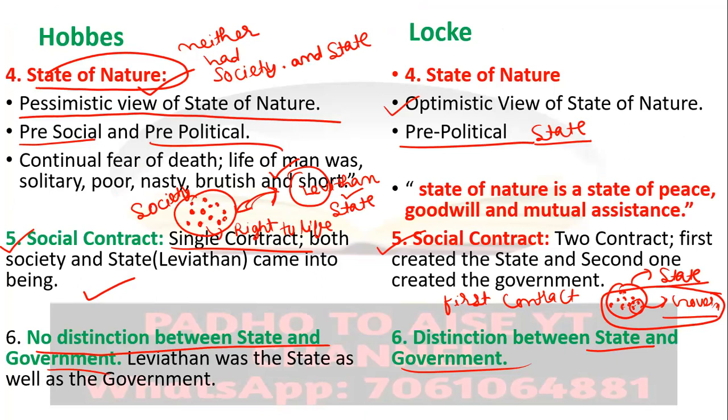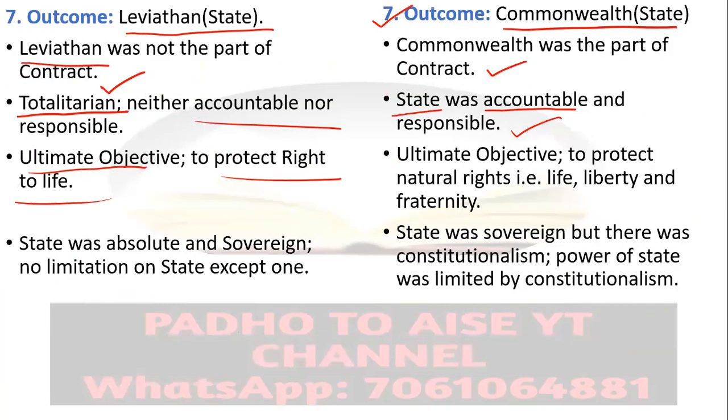On the other hand, here during the contract, people surrendered only three rights in the Lockean contract: that I will not interpret the law by myself, neither will I execute the law by myself, neither will I settle disputes. For that, there will be a central authority. That will be the state, or in other words, the representative of the state. That would be government, right? So this is the point which I was making here.